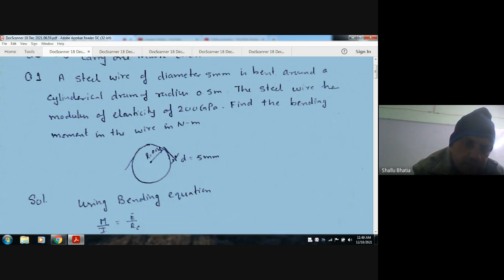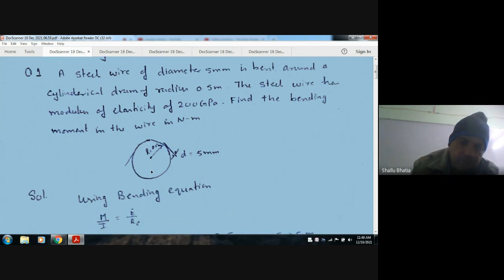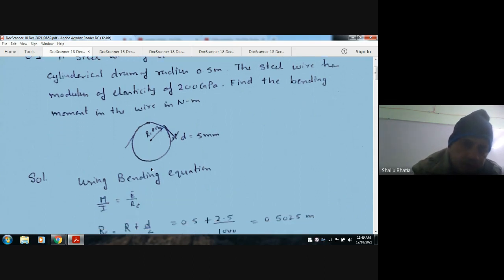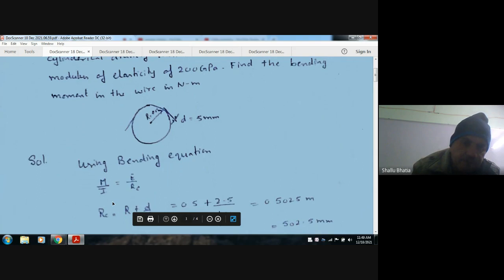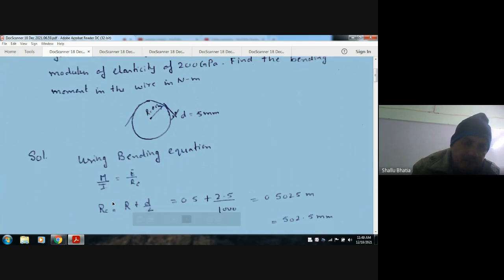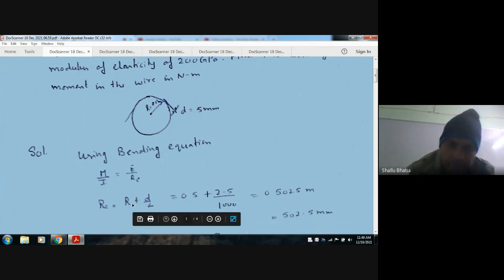The radius of the center of the arc is 0.5 meter plus 2.5 mm. So if we use the bending equation here, Rc is the radius of the arc. Then the bending equation is M by I equals E by Rc, and Rc will be R plus d by 2.